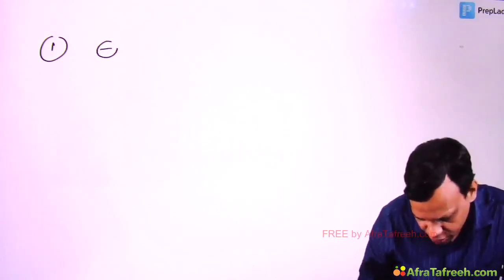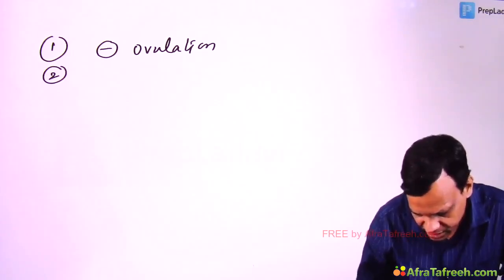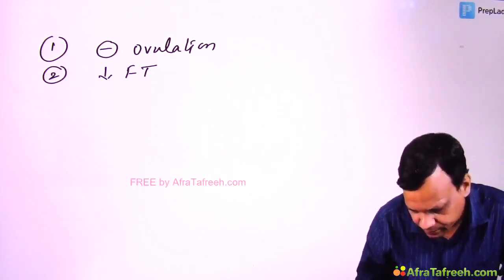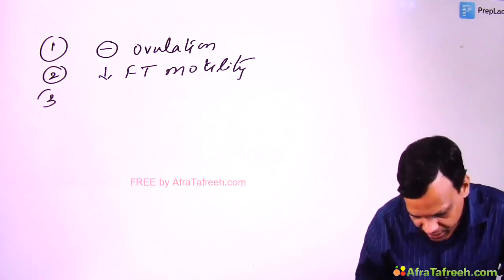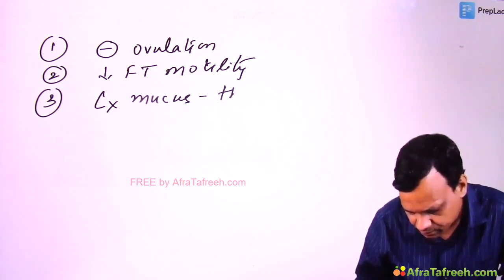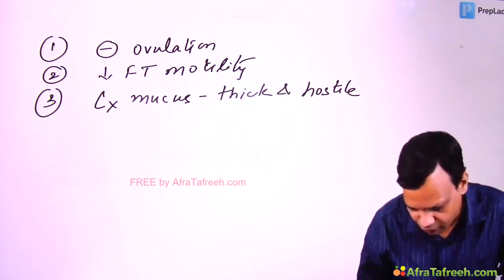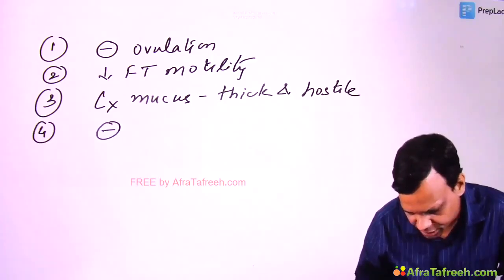We'll write here quickly. 1. Inhibit ovulation. 2. Decrease fallopian tube motility. 3. Make cervical mucus thick and hostile. And 4. Inhibit implantation.